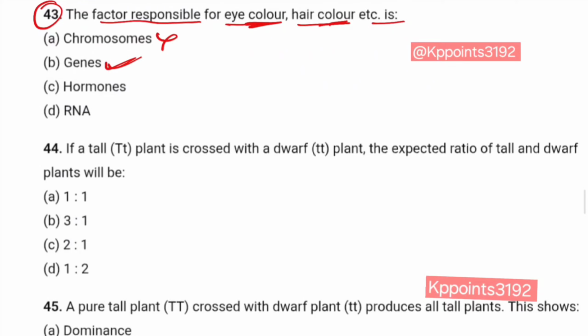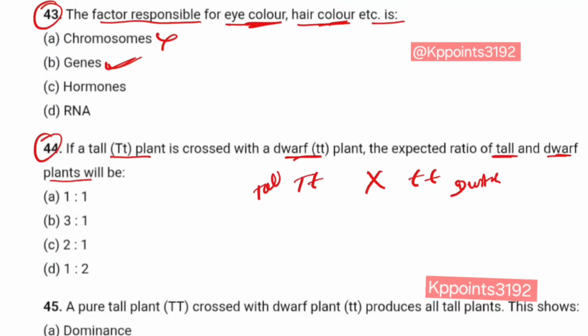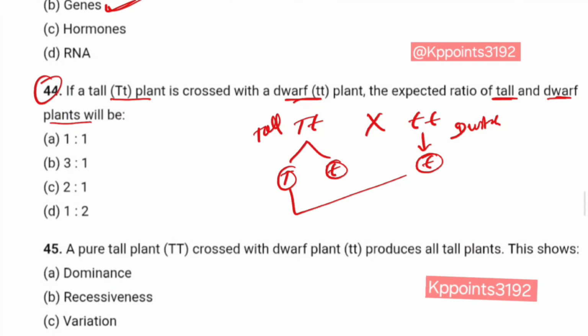Question number 44. If a tall plant, capital T small t, is crossed with a dwarf, small t small t, the expected ratio of tall and dwarf plants will be? Firstly, capital T small t crossed with small t small t. This is tall and this is dwarf. Tall forms two types of gametes, capital T and small t, and dwarf forms one type of gamete, small t. This fused with this, so capital T small t and small t small t, this is tall and this is dwarf.